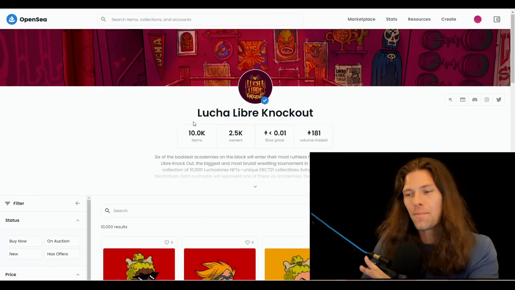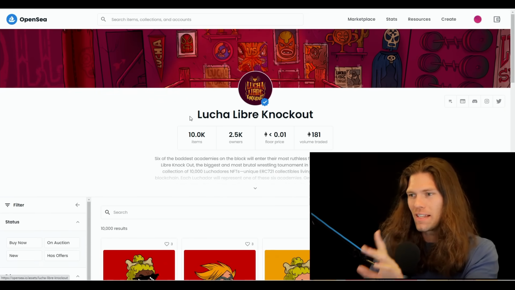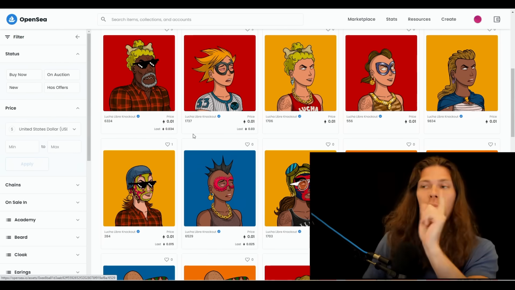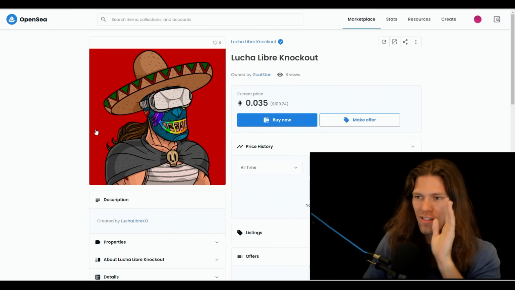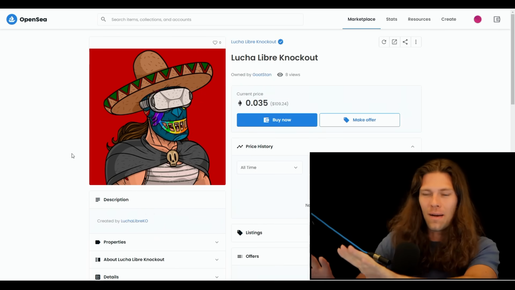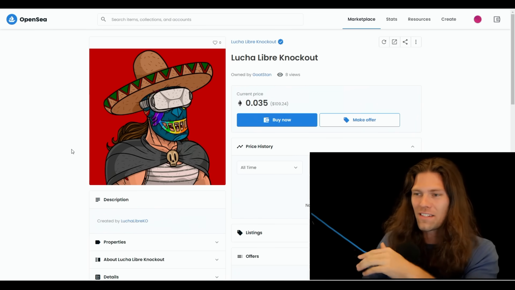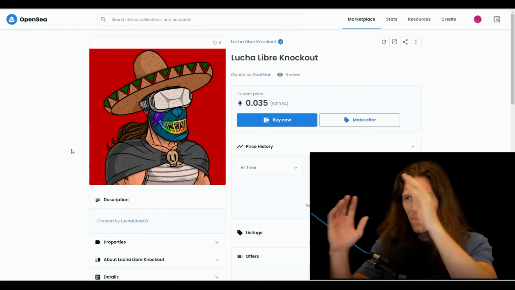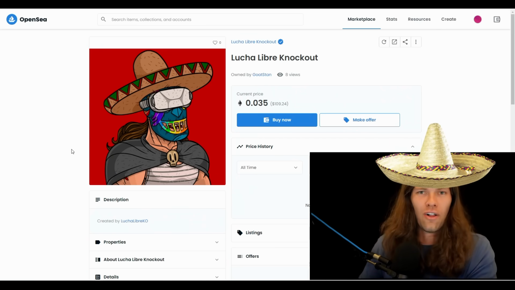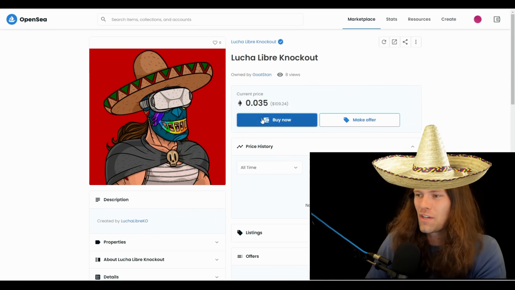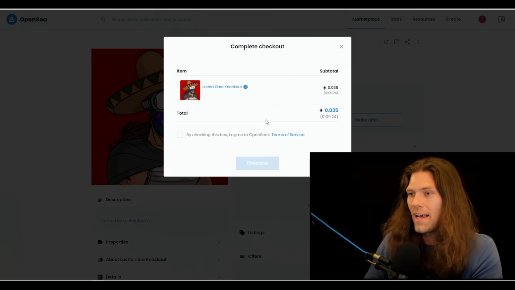So I did some browsing and I came across this collection that really stood out to me. It's the Lucha Libre Knockout. I don't know, they got bold colors, cool characters, but mostly it stood out to me because I came across this character, which I'm coining, I'm calling this guy High Max on Halloween because it looks like me if I was, I don't know, imagining me baked wearing every single Halloween costume possible. And this one's $109. So in order to buy this, click buy now.